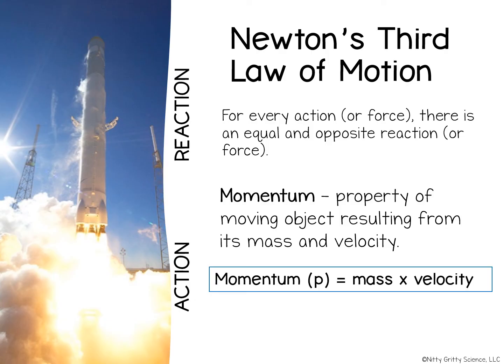Consider the game of hockey or softball. When a swinger swings the hockey stick or the bat and makes contact with the puck or the ball, the momentum of the bat is transferred into the puck or the ball and sends them moving in the direction of the force. Momentum can be calculated as mass times velocity.